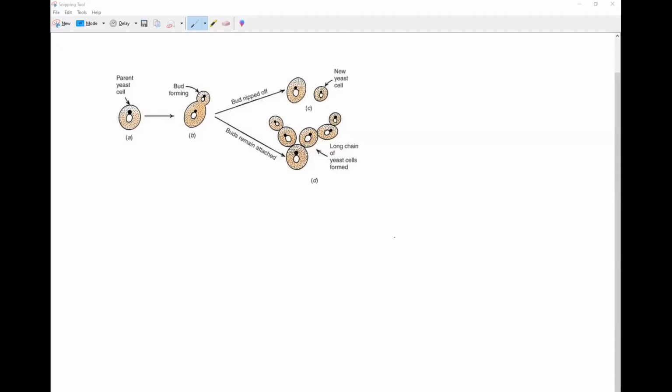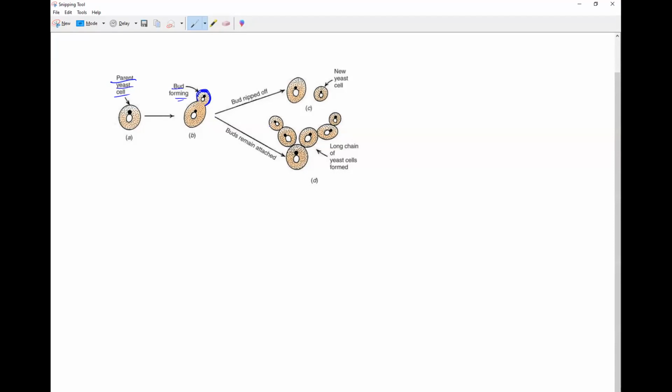Now let us discuss how this will be taking place. Now here also same thing. A parent yeast cell, which is actually a complete plant. First a bud appears on the outside of the cell wall. You can notice it here. This is the complete parent yeast cell. So first what will happen? We can notice a bud which appears outside the cell wall. So the bud is forming, you can see.